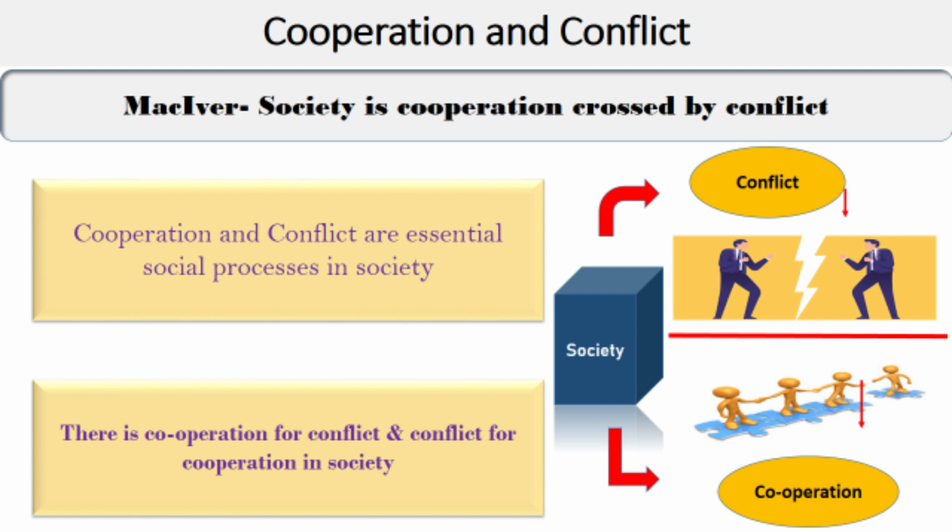In fact, we can witness cooperation for conflict and conflict for cooperation in society. It means that we can cooperate with each other to resolve a conflict or have a controlled level of conflict in dialogues that can take place to come at a consensual result or change in the society.